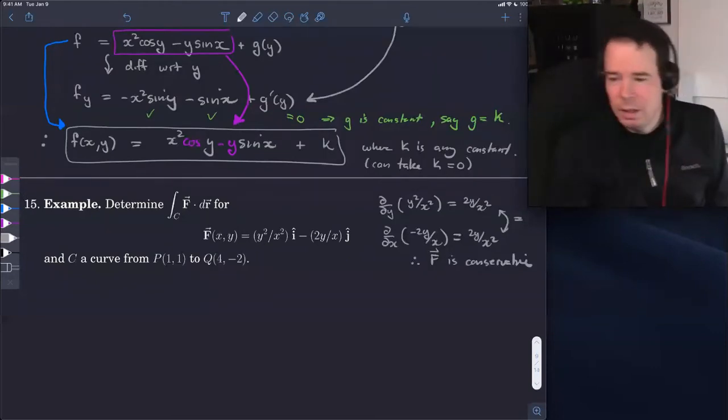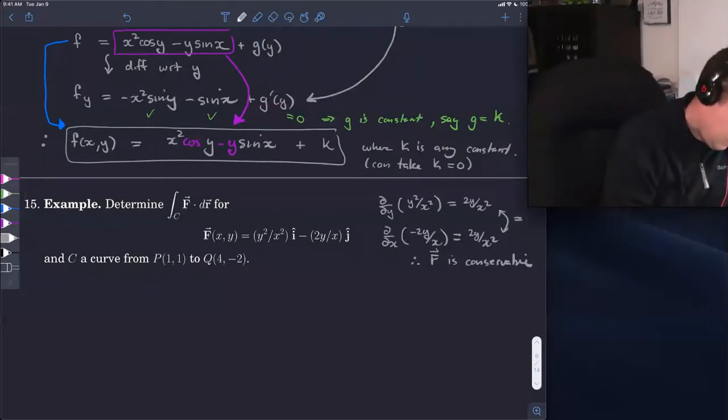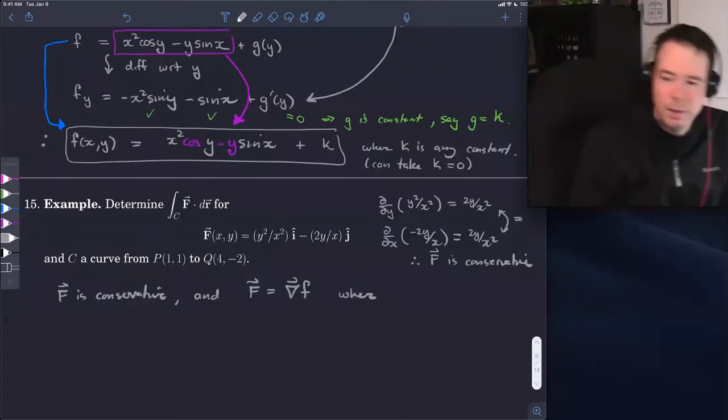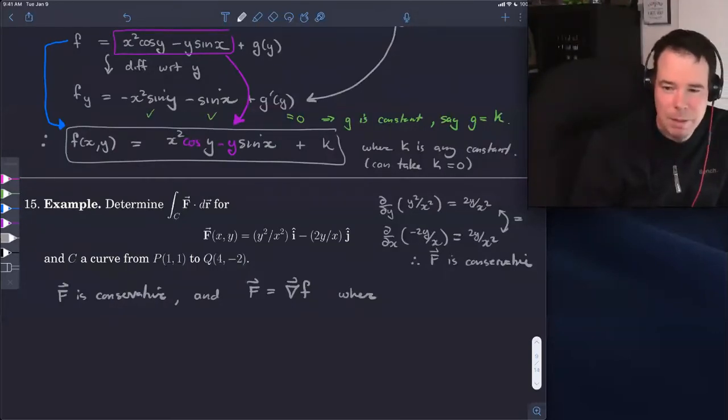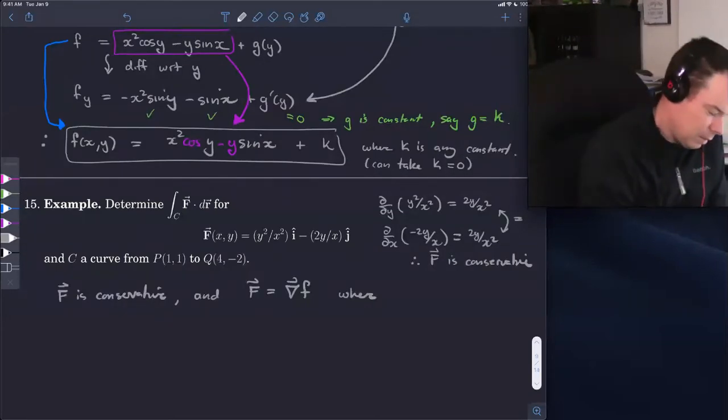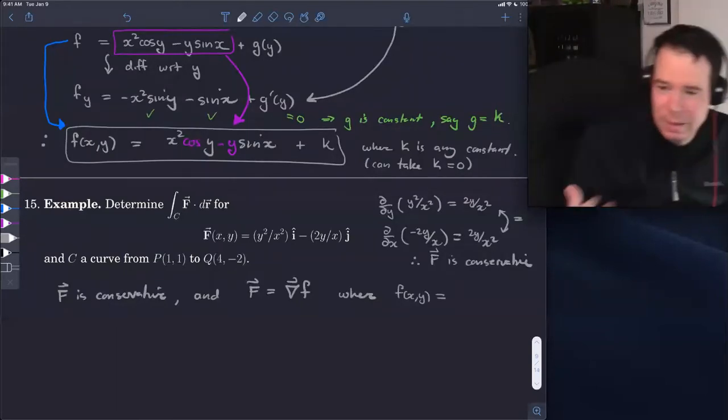So we need to find a potential function. We can go ahead and say F is conservative, and it is equal to the gradient of f. We could use partial integration here, and you're certainly welcome to do so and try it out, just like we did in the last example. Or if you've got a keen enough eye, you might be able to just eyeball what the function is in this case.